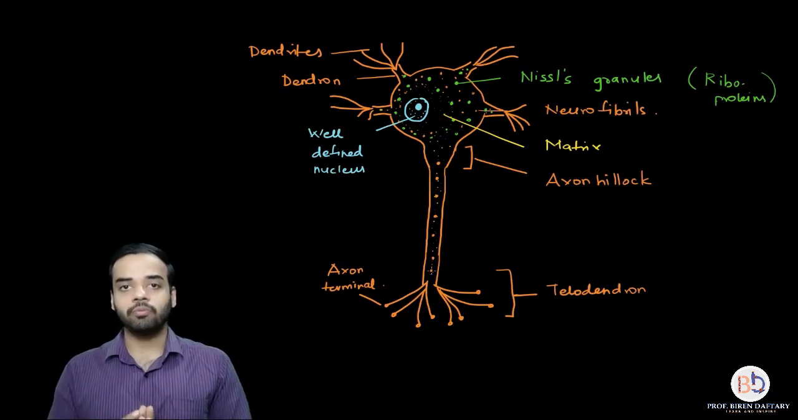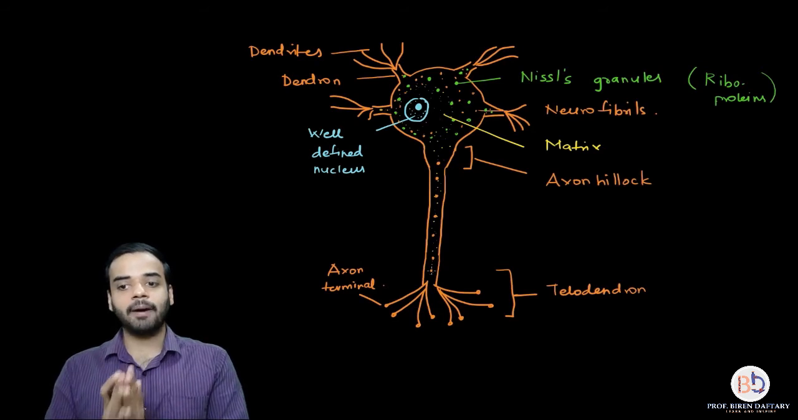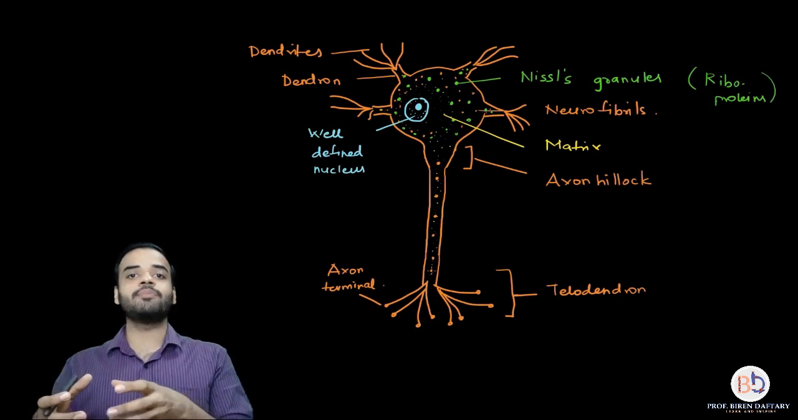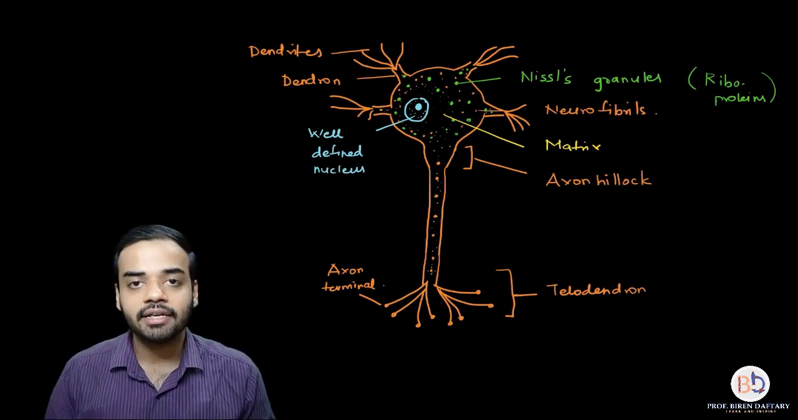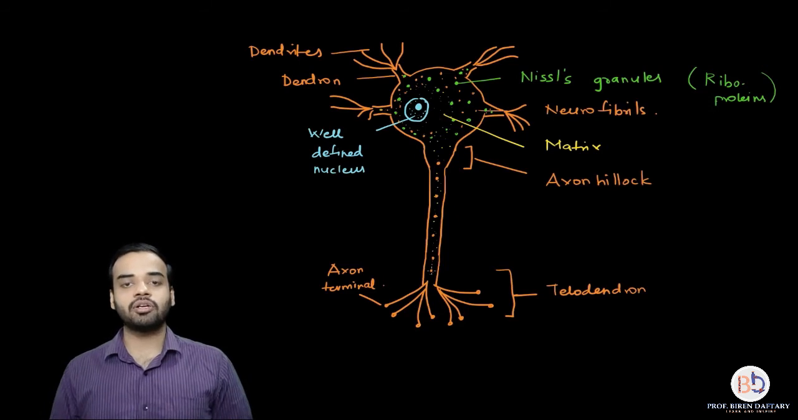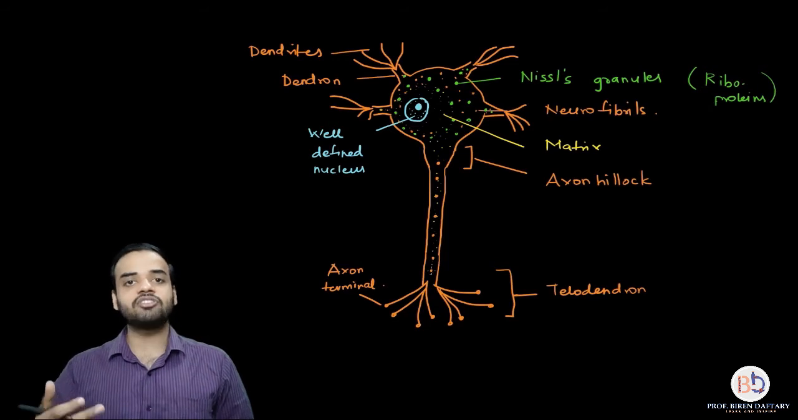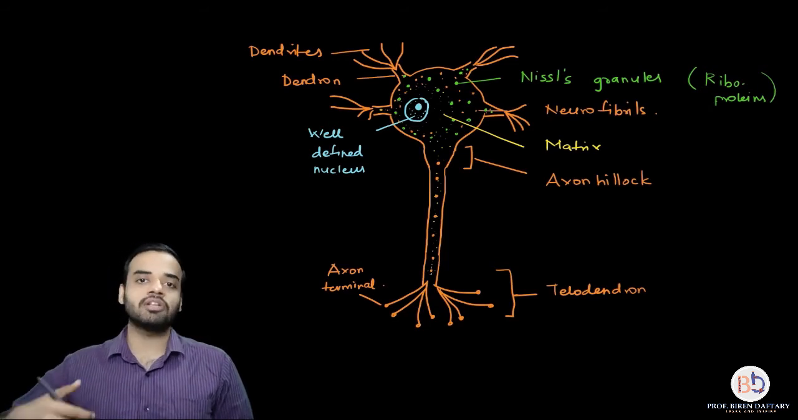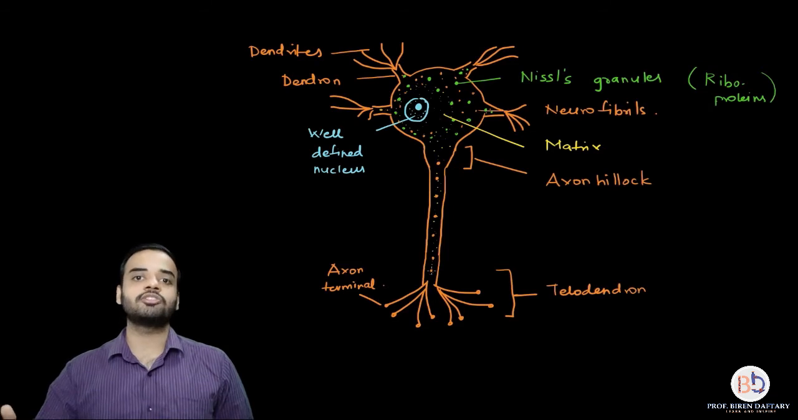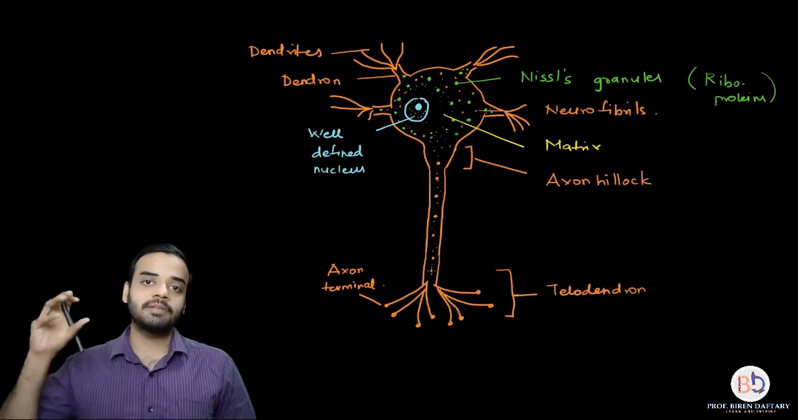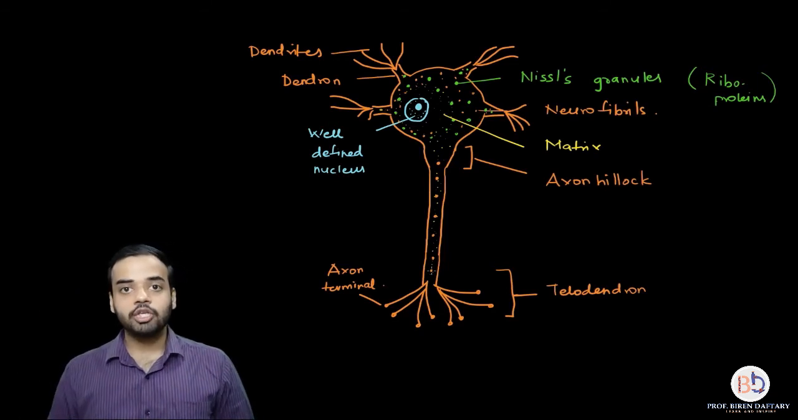Now coming to the part of telodendron and axon terminal. These are the parts which are going to be in contact with the next neuron. What is the function of a neuron? A neuron is going to transmit an impulse, or a message, to another neuron, or to a target organ, or to a specific muscle. That job is basically controlled by the telodendron and the axon terminal.